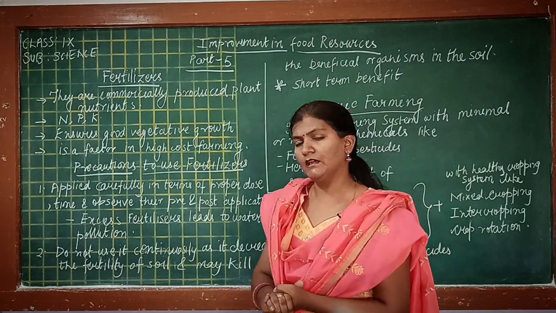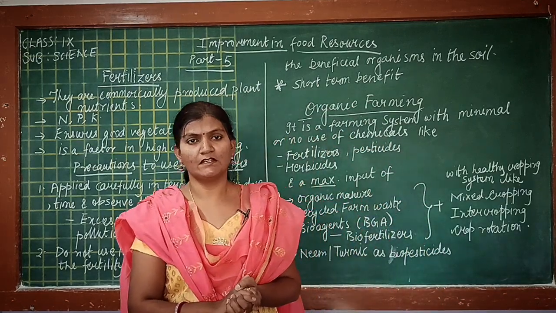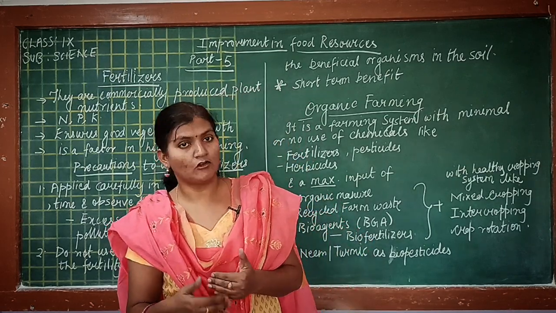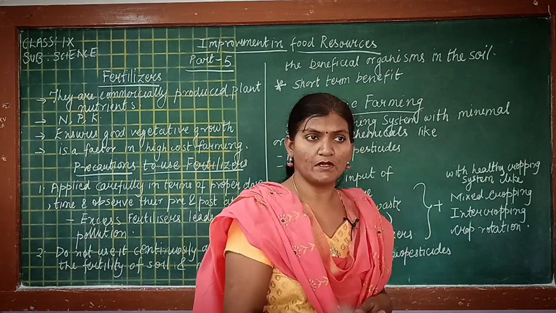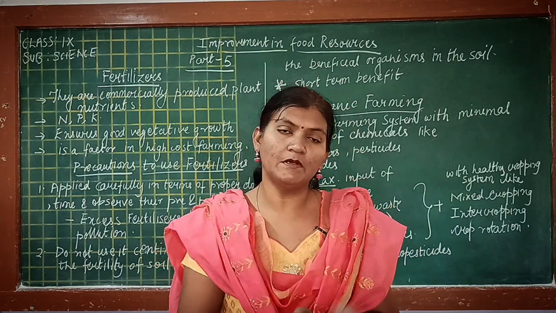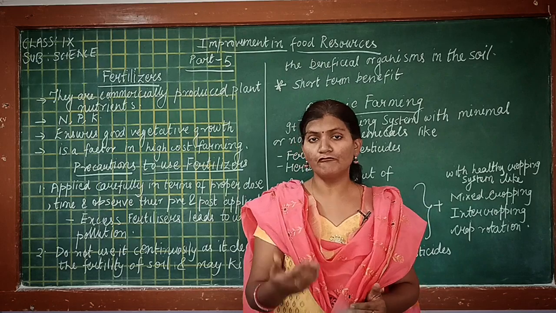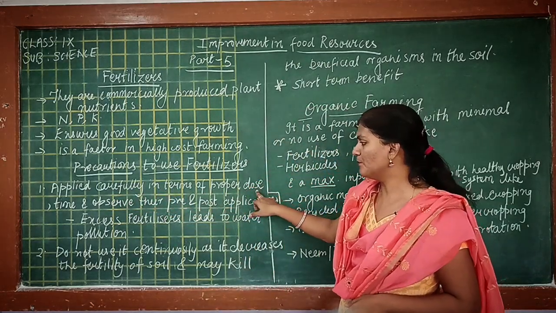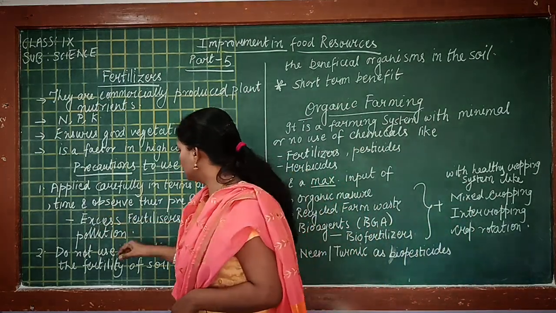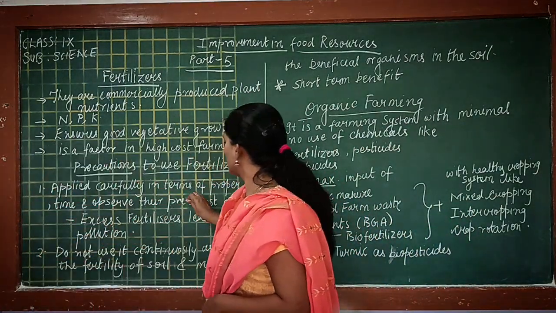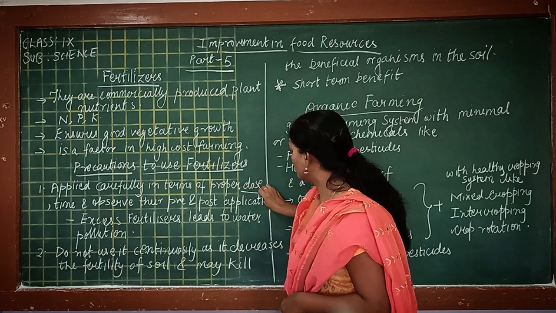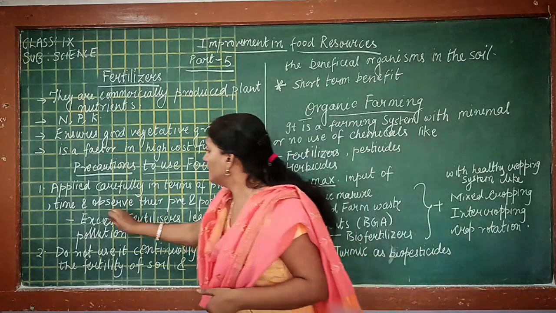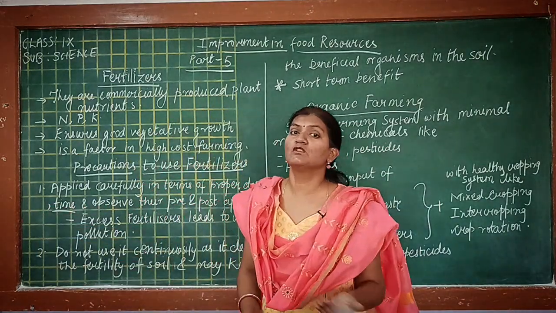But this is not the end. The fertilizers have the advantages. We can increase the rate of crop production, but we have certain limitations that we should know while using a fertilizer. So they should be applied carefully in terms of proper dose, time, and so what we should remember. We should remember the proper amount of dose that we have to apply to the plant. Then we should know the time when we should apply fertilizer to a plant,